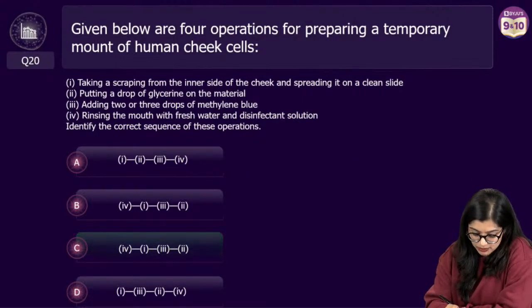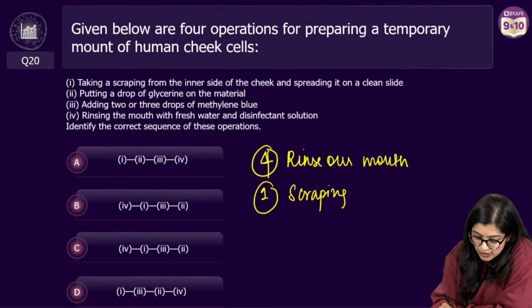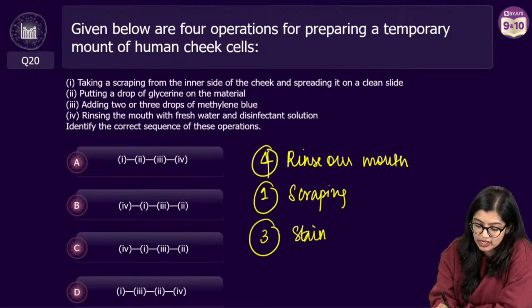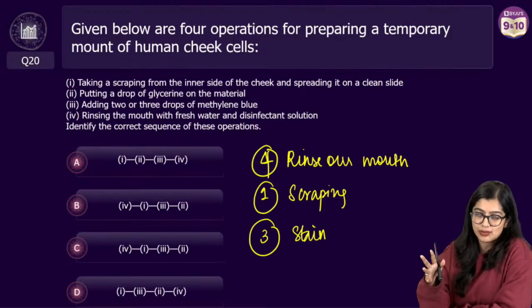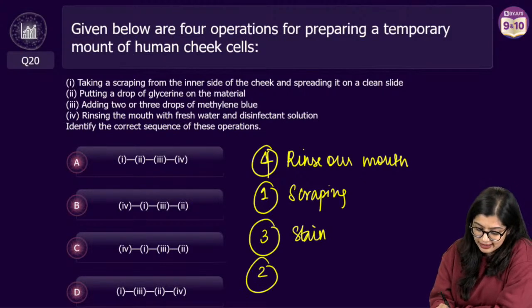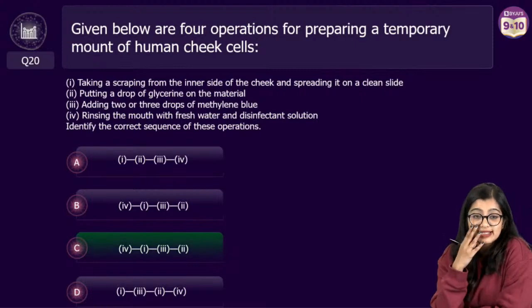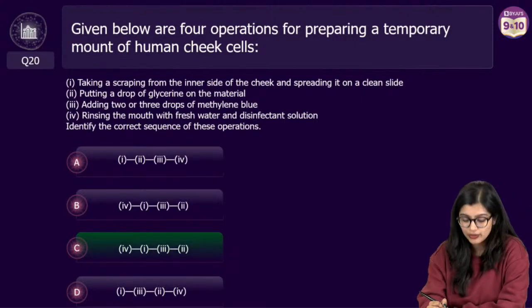Then what is it that I will do? I will add my methylene blue. I will add my stain first, right? I'll add my stain, with a little bit of water also. And then in the end I will add glycerine also. Which is why in this case the correct answer is 4132.